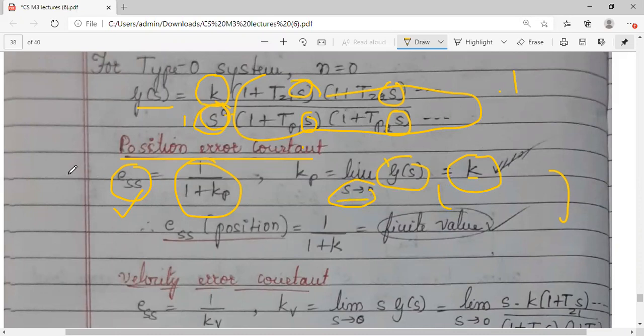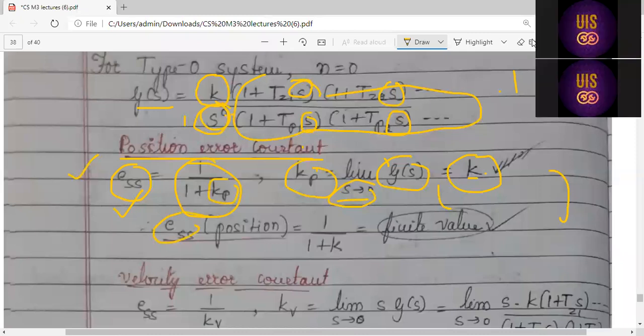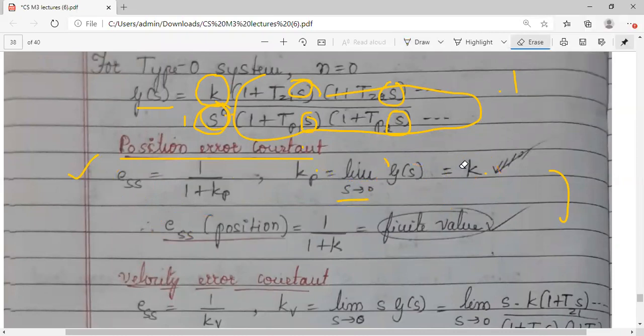So we have seen what is the steady state error. We have seen what is a positional error constant Kp. Kp you will get it as k. So what will be the error? Kp के लिए value substitute कर दो. Substitute the value of Kp. If you substitute here instead of Kp, k, you will get this.